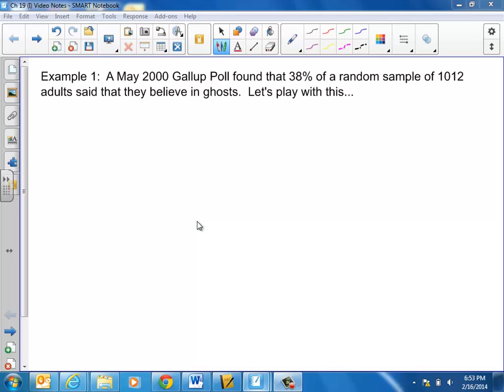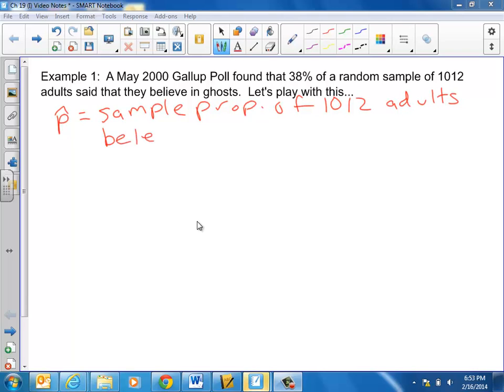We are given p hat, which in this case is the sample proportion of 1,012 adults believing in ghosts in the U.S. Leave I before E. In ghosts. Okay, all right.